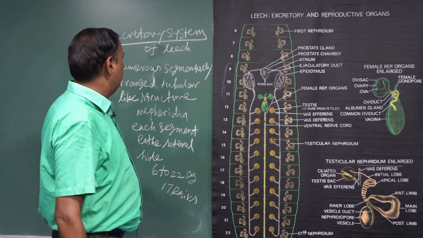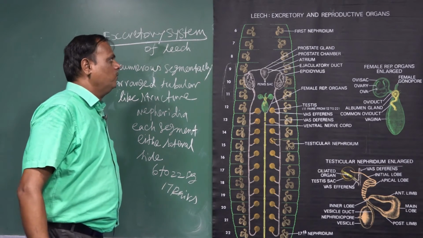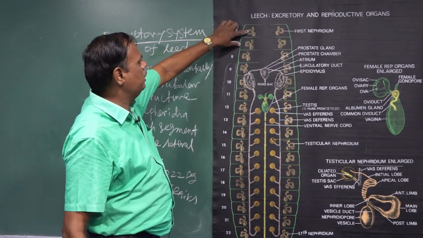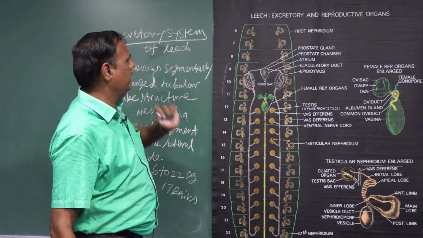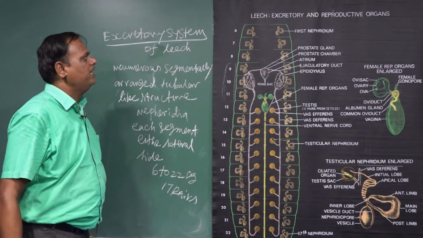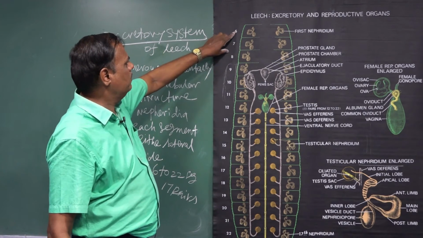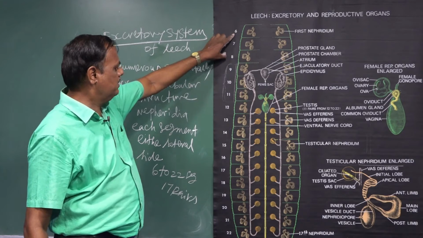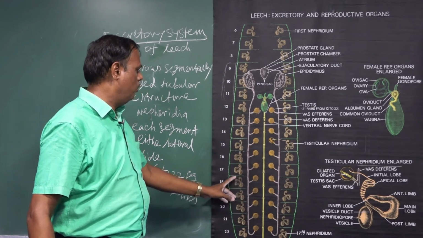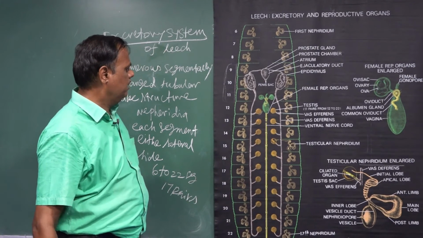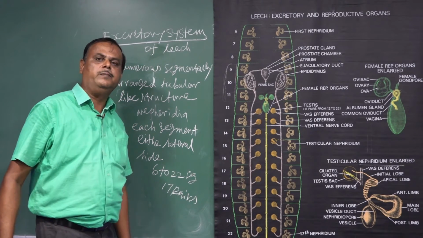Nephridiophore. The excretory system of leech is the numerous segmentally arranged tubular-like structures, that is called nephridia. There are totally 17 pairs of nephridia, located from the 6th segment up to the 22nd segment. Each nephridium opens to the outside of the body through this opening, that is called nephridiophore.